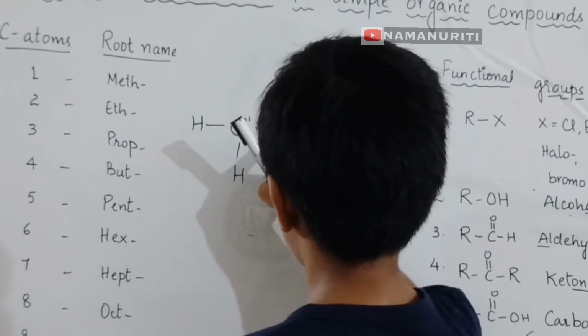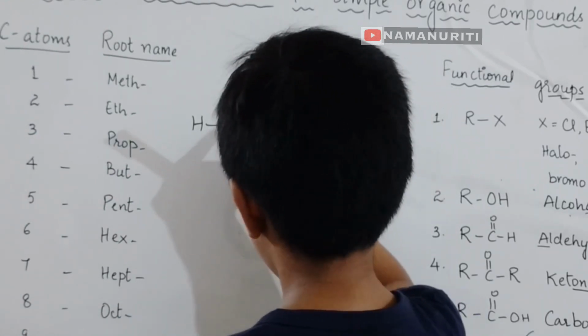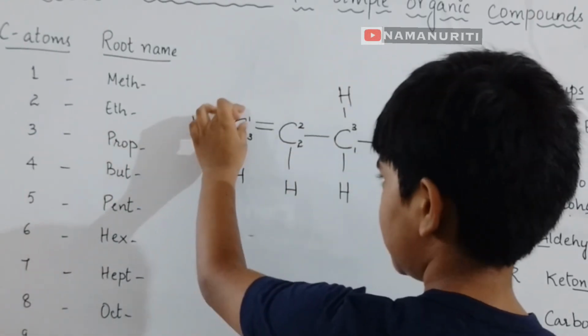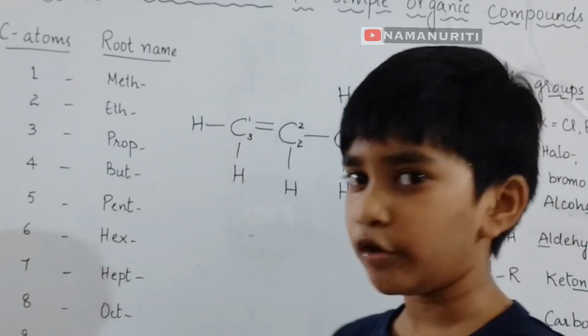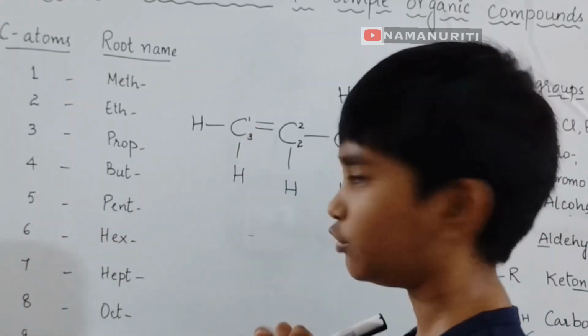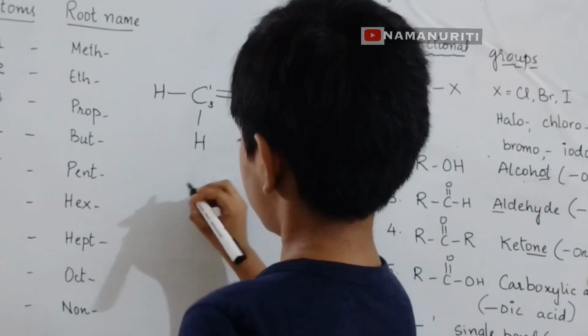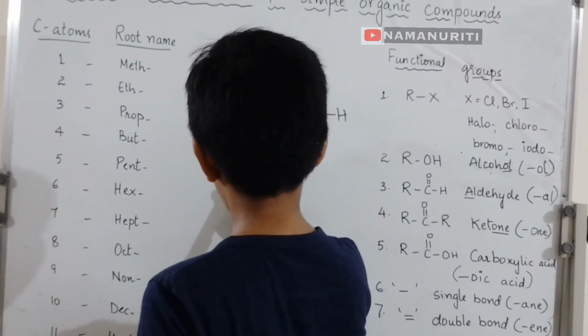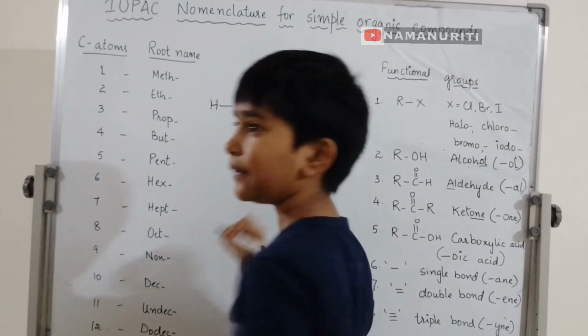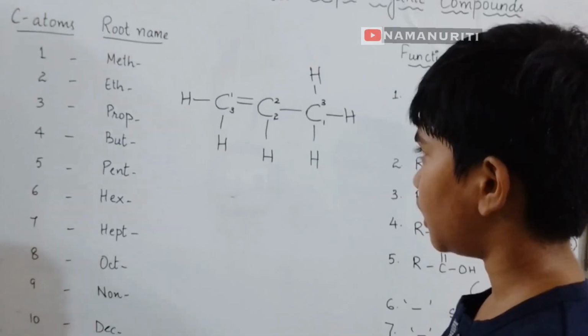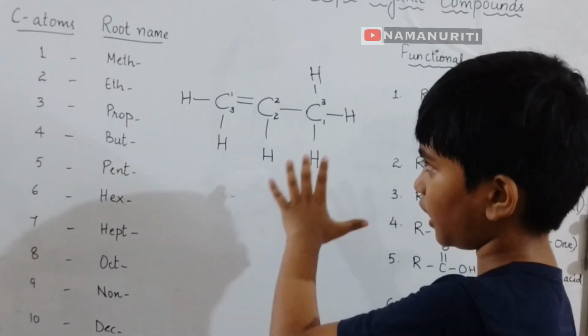And there is a double bond, and we need to take the least number, which is 1. For 1, it is not necessary to write it. Now let us write its name, propene.